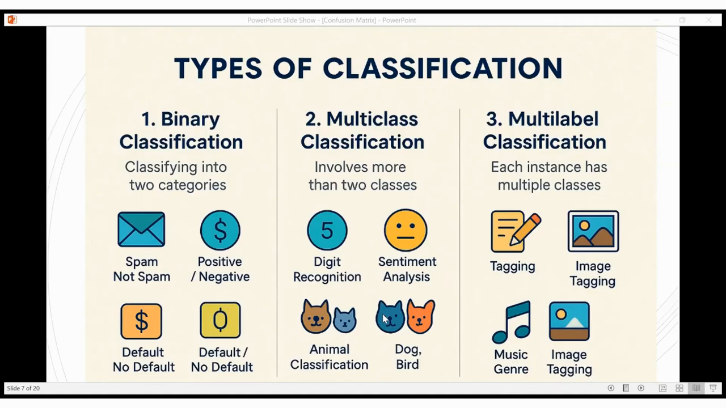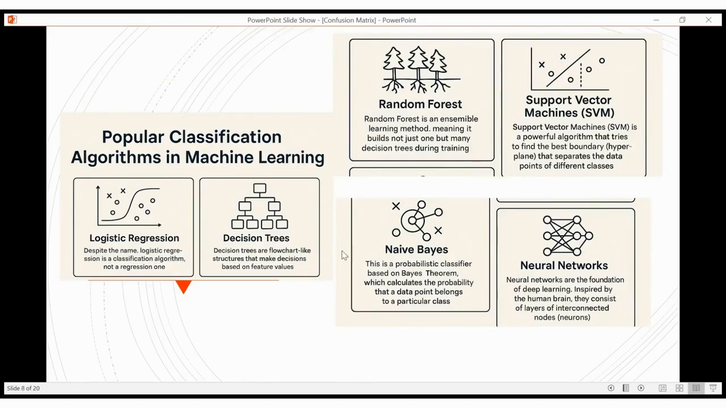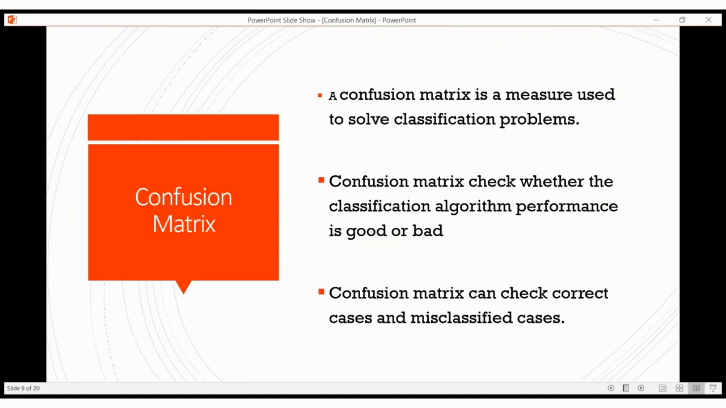The classification will be based on an algorithm, such as logistic regression, decision tree, random forest, naive Bayes, support vector machine, and neural networks. In forthcoming videos, we'll see these algorithms in detail. So classification will be based on these algorithms. Coming back to the exact concept of confusion matrix, it is used to solve classification problems.